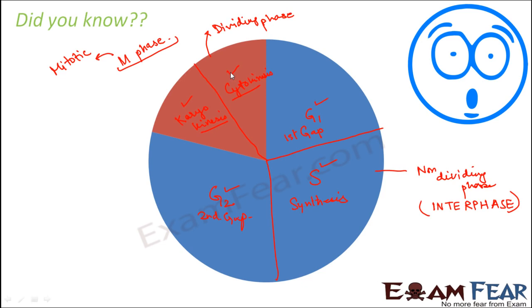Now we will talk about each of these stages in detail one by one. So first of all, we'll spend some time on understanding the non-dividing phase. The non-dividing phase or the interphase will actually tell us how the cell prepares itself to divide.